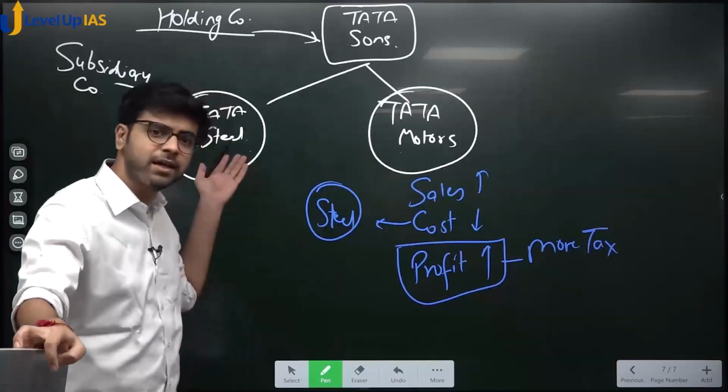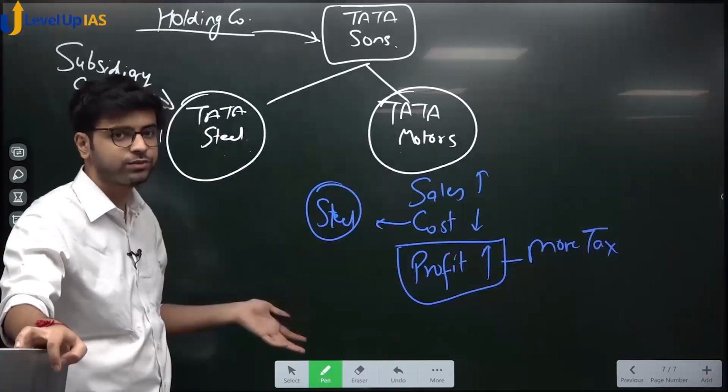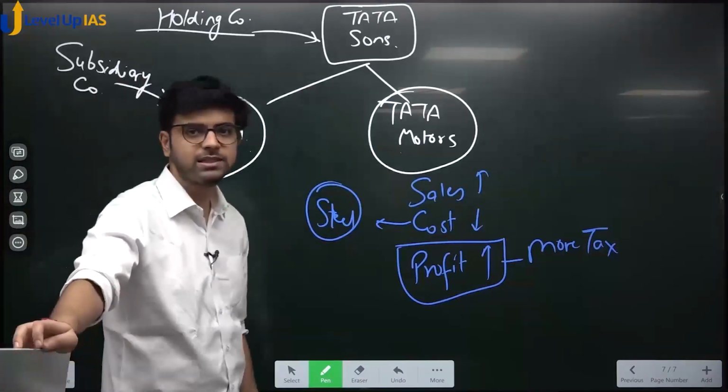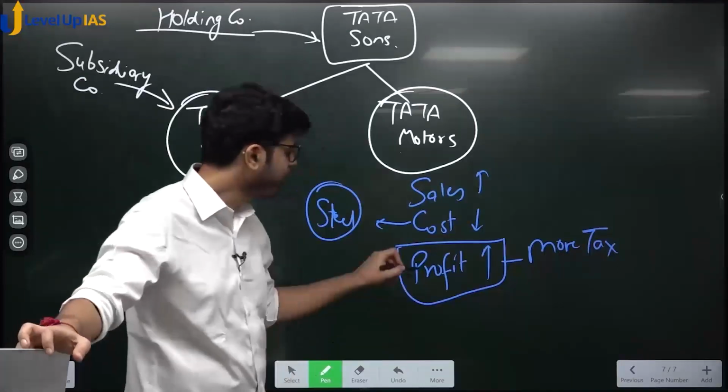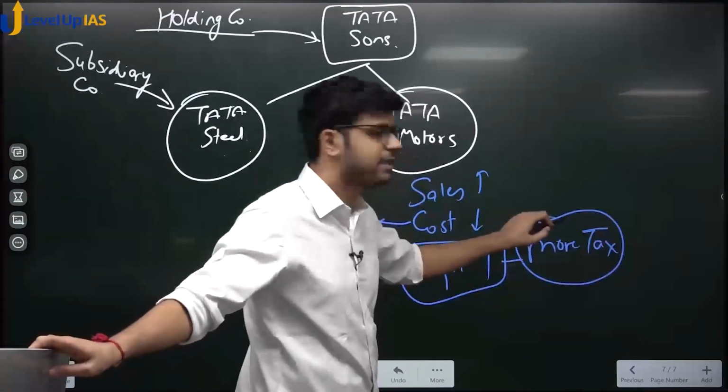Tata Steel is happy. His sales are increasing. Tata Motors is sad. His profit is reducing. He goes crying to Tata Sons. He says, why? Why are you trying to reduce my profit? Tata Sons says, look at this. This we want to reduce.